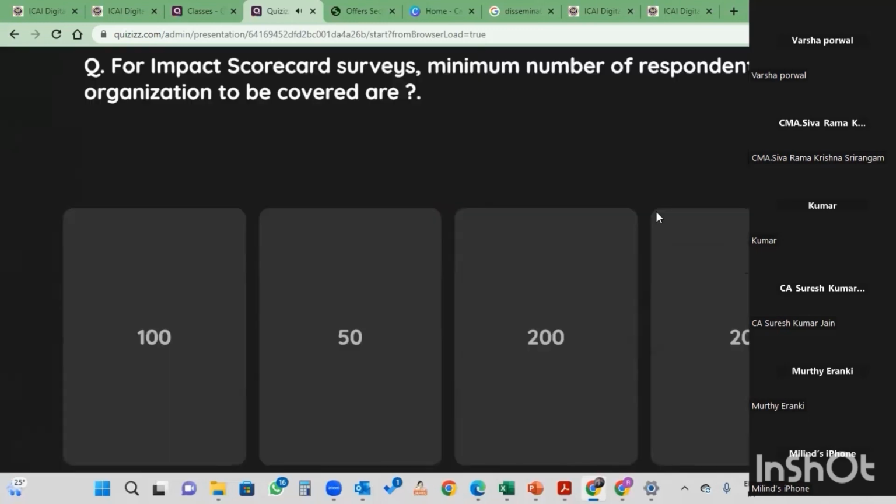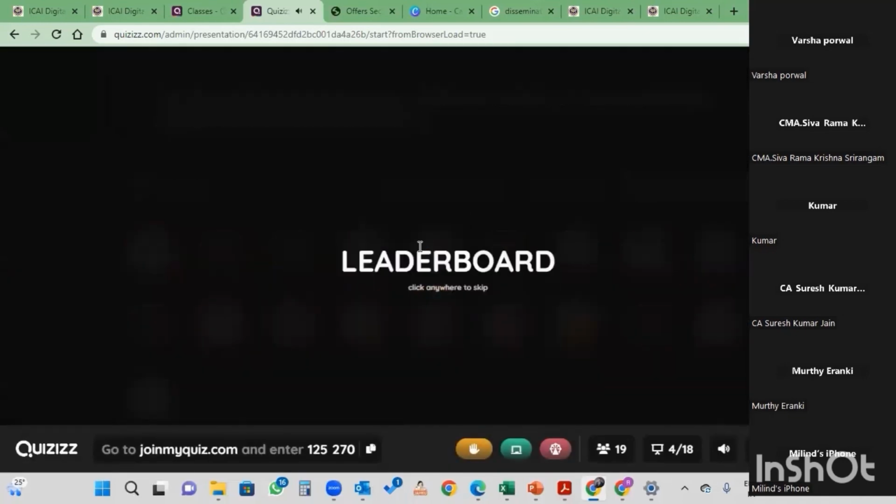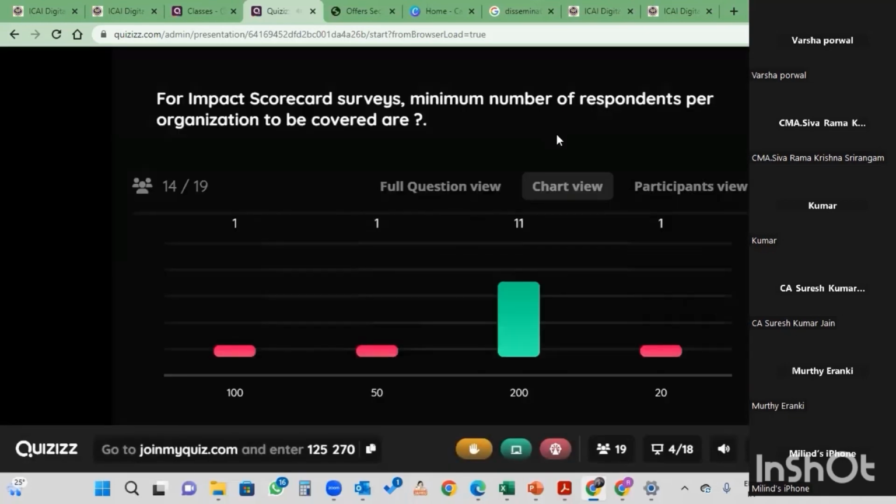For impact scorecard surveys, the minimum number of respondents per organization to be covered is 100, 50, 200 or 20? 200. Yeah, so this is basic. Under which regulation is it: SEBI LODR regulation, SEBI ICDR regulation, or SEBI AIF regulation? LODR. Yeah, this is under the LODR regulation, under the impact scorecard, the annual impact report, 91E.